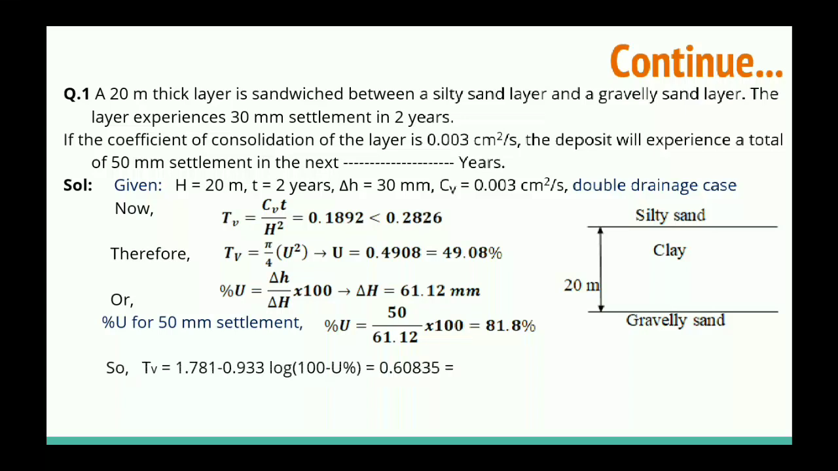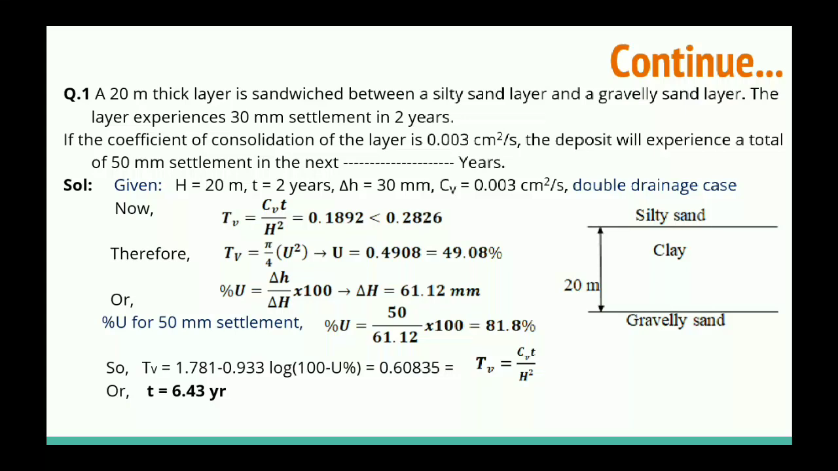So that formula is TB is equal to this. By using this relation we can calculate the time factor, and that is 0.60835. And by using this relation, because now we have TB value, we have CB that is constant, and H that is 10 meter, that is also constant. So by using this relation we can calculate the time. So total time will take 6.43 years.